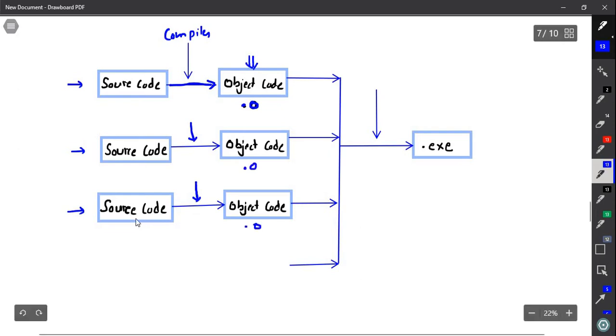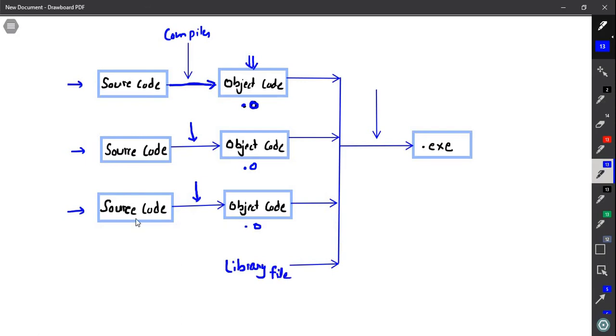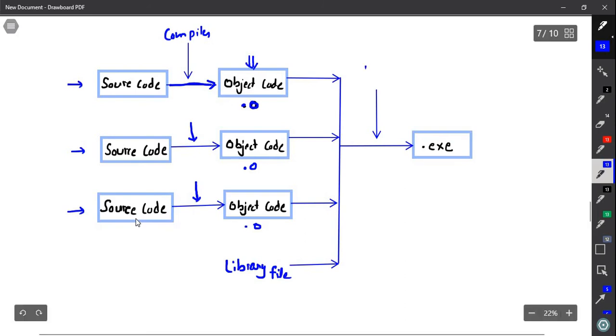Then here we will have our library file, or you can say library code. There is no need to worry if you do not know library code. We will see all these things in detail in our future lessons. Now what is the purpose of the linker? Here is our linker. The linker will combine one or more object code along with the library file to make an executable file. .exe will be the extension.